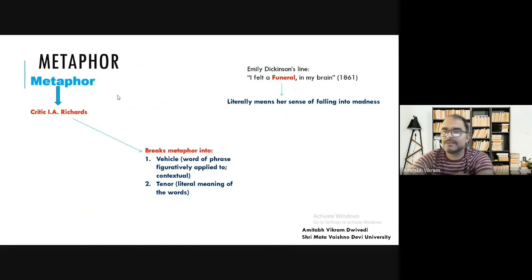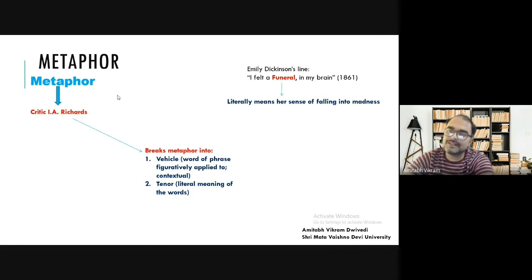There is one more American poet, Emily Dickinson, and there is a short poem by her. The first line of the poem is, I felt a funeral in my brain. Now, a funeral is when someone dies, you have a funeral. Once a person is dead, you have a procession that is known as a funeral. Either you bury that person or you burn that person. So that is a funeral actually. Here the funeral is happening in my brain.